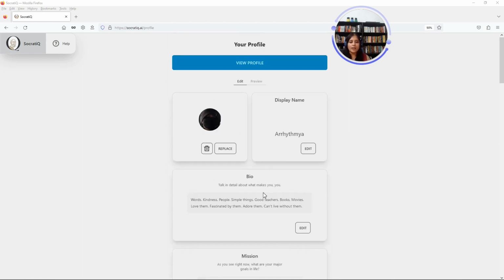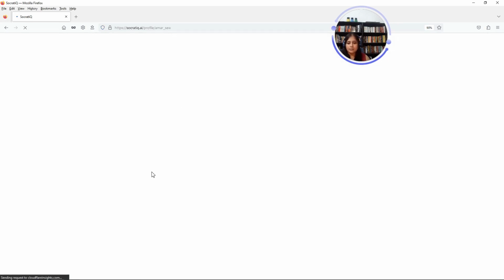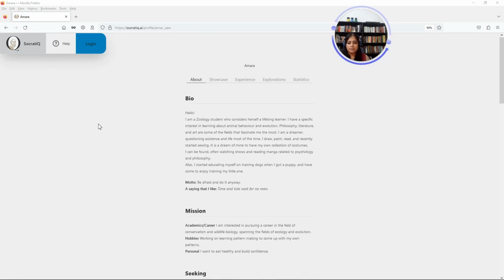Let's take a look at a completed profile. So this is a completed profile.